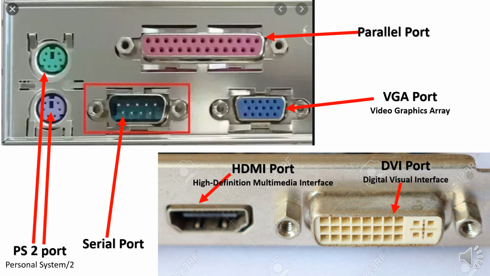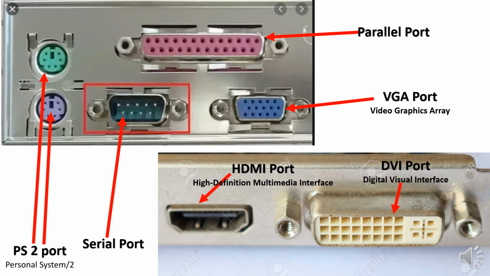Now VGA port is called video graphics array port, where we connect the monitor. Other than these two, we will talk about HDMI and DVI port. You might have heard about HDMI and DVI port. HDMI, that is high definition multimedia interface, and DVI, that is digital visual interface.